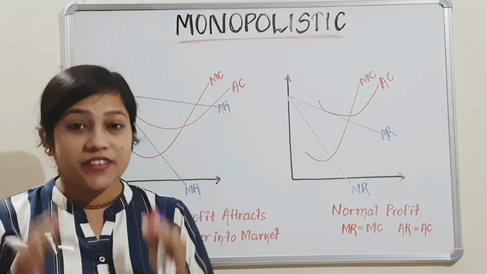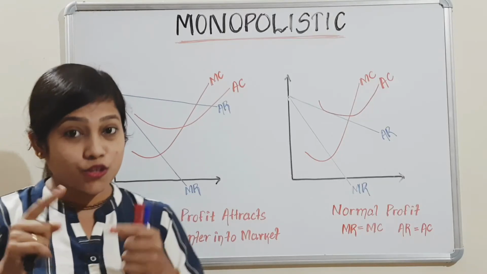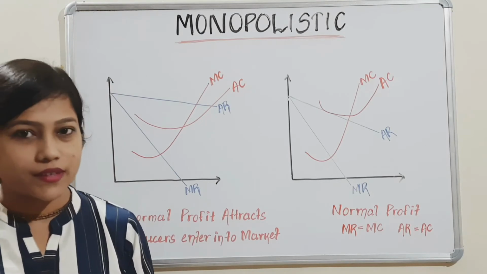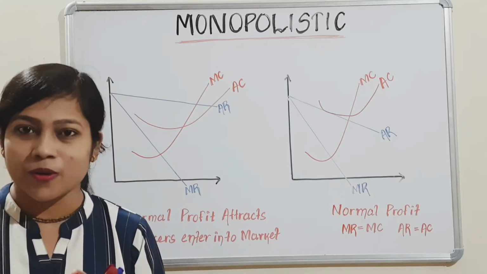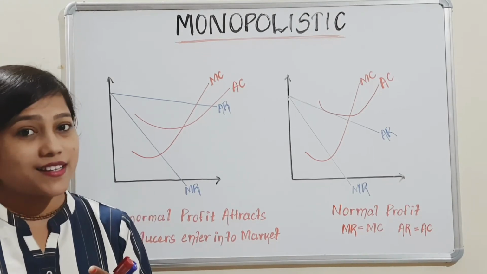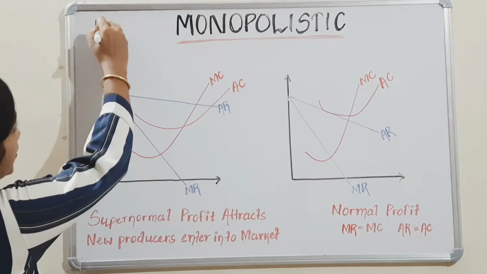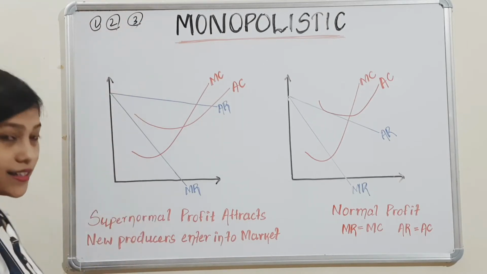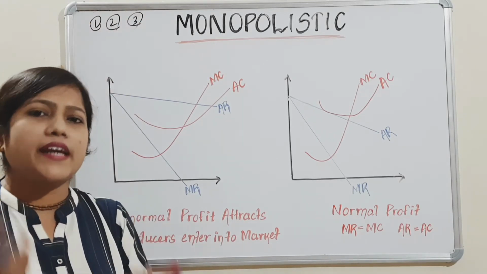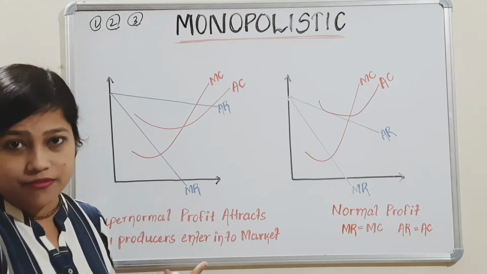So guys, we have studied that in the short run there are three things we will get. What are they? Supernormal profit, normal profit and loss. Well, how will they arise? We will discuss it graphically.